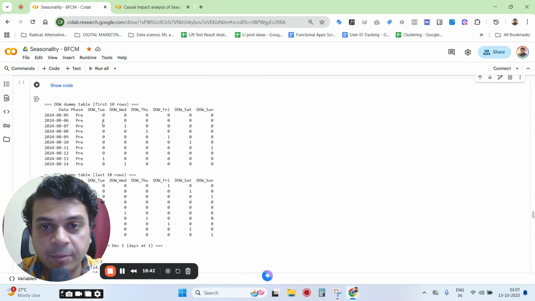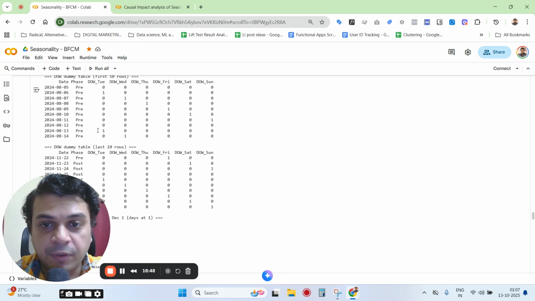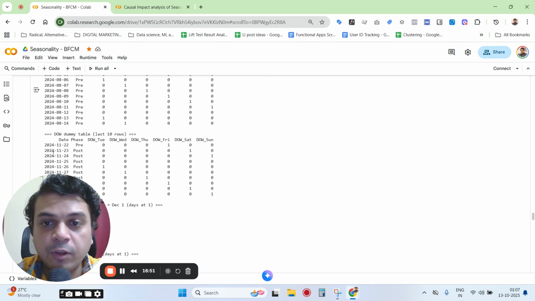So this is how this table is going to be built. And you can see that for each of these dates, it's a pre-period or a post-period, because what we're going to do now is define that intervention date.